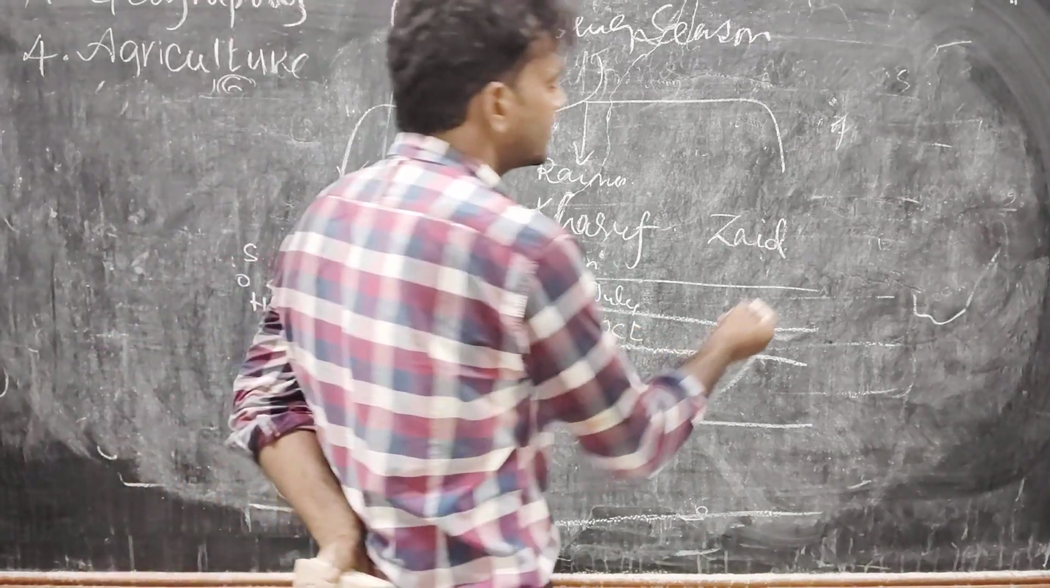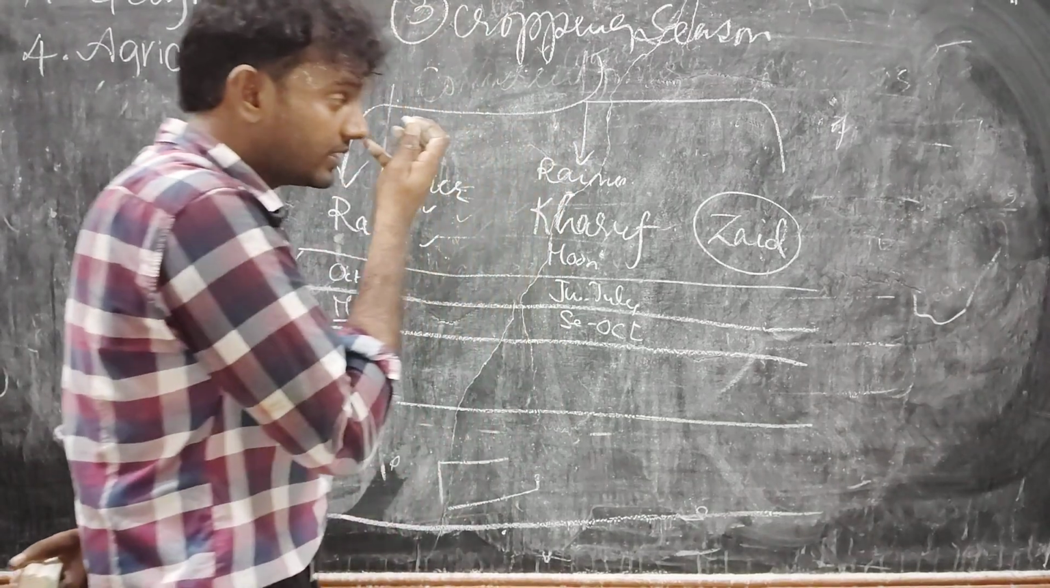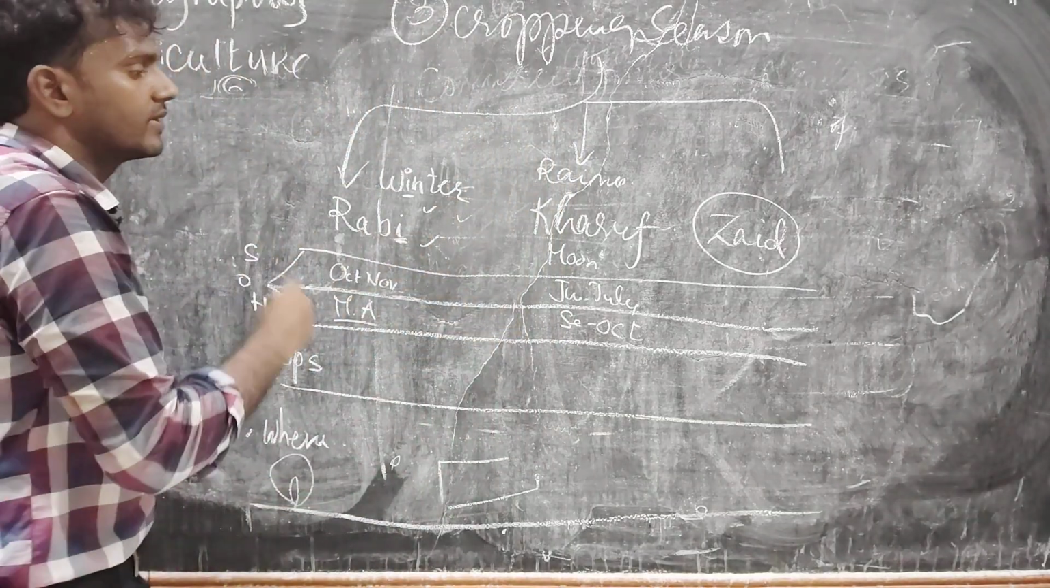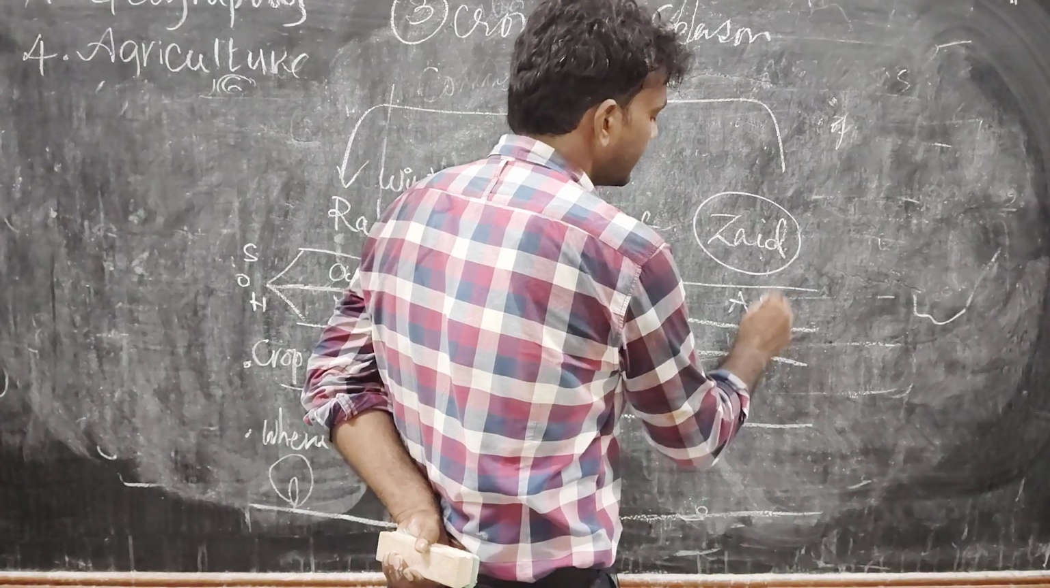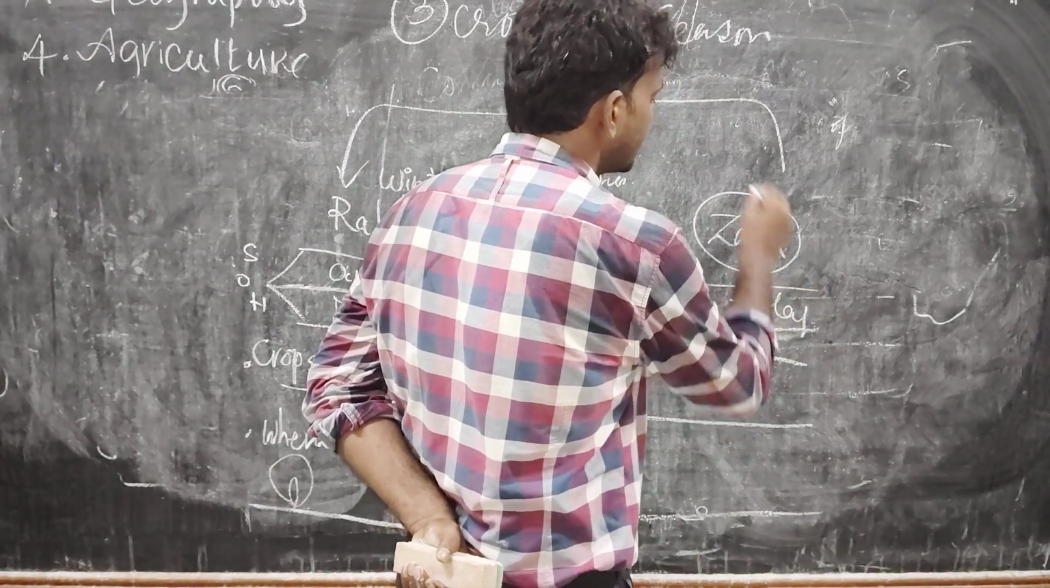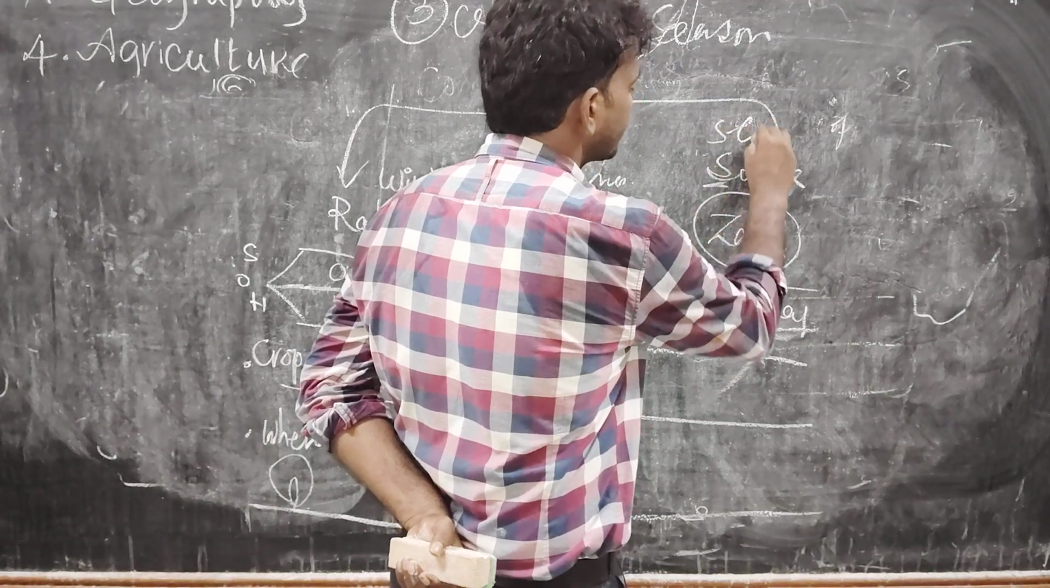Coming to Jayad. Jayad is a short crop. It is cultivated between the Kharif crop and the winter crop. It is a short term crop. They cultivate in April and May season. It is a summer crop, called summer crop, and also a very short crop.